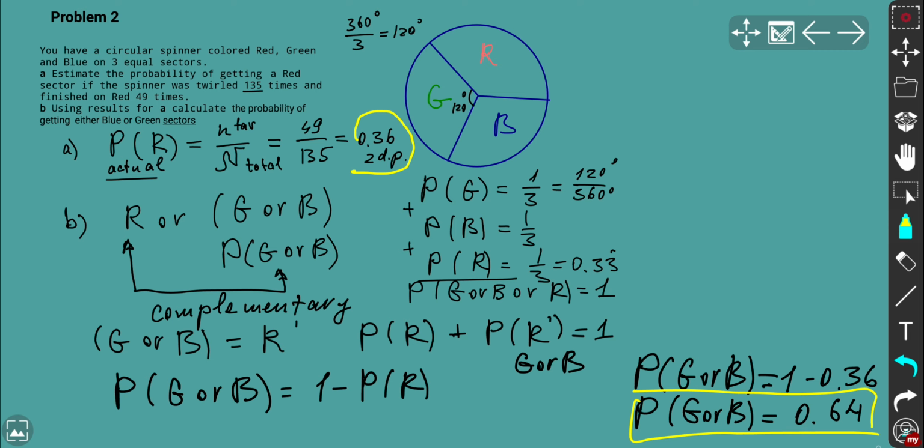If you're asked clearly to convert it into percentage, you need to times by 100, but be careful about decimal places. If you need to have 2 decimal places as the percentage, you need to have 4 decimal places in decimal format, all right? So make sure you understand that.